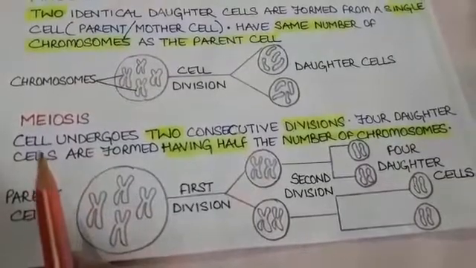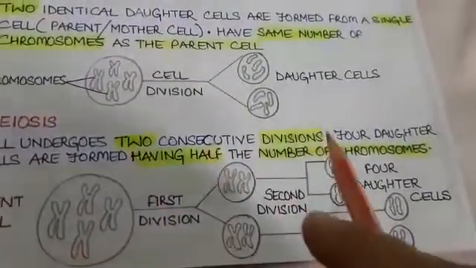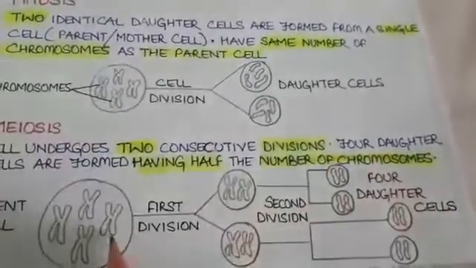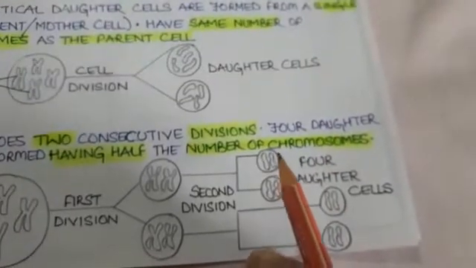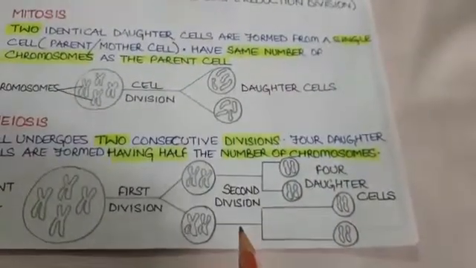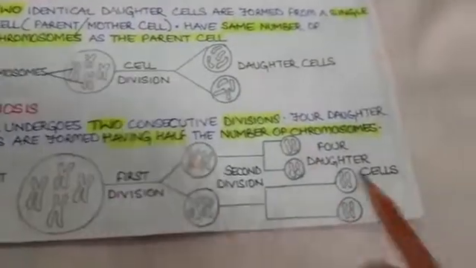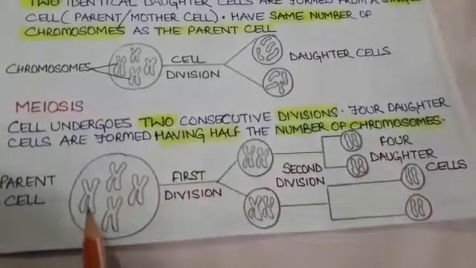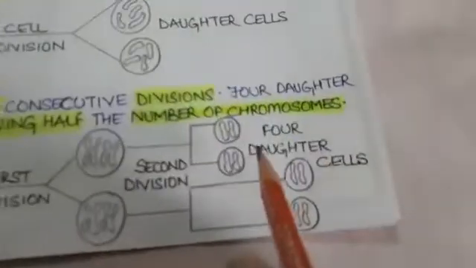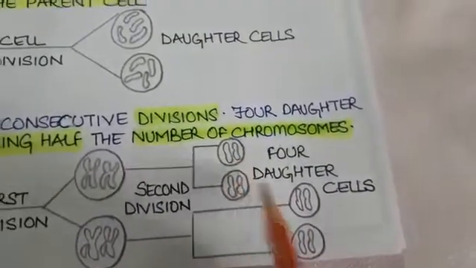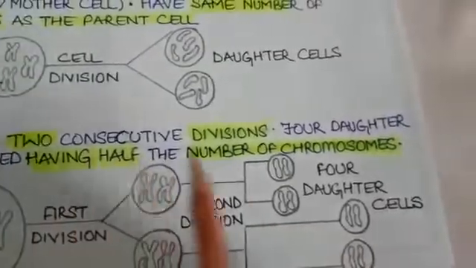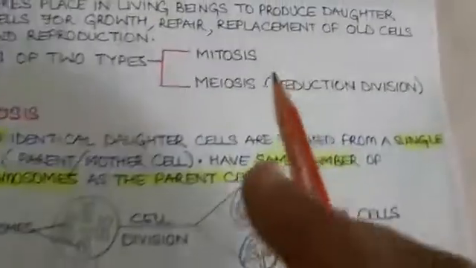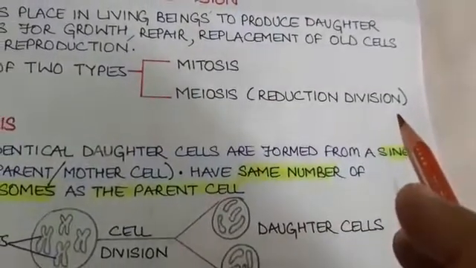The meiosis division is a type of division in which the cell undergoes two consecutive division. Two consecutive division means one after the other, two division take place, and as a result from a parent cell ultimately 4 daughter cells are formed, and these daughter cells have half the number of chromosomes as compared to the parent cells. If the parent cells have, for example, 4 chromosomes, the daughter cells will have 2 chromosomes. It means the daughter cells have half the number of chromosomes as compared to the parent cell. Because of this feature, this type of division is called reduction division.